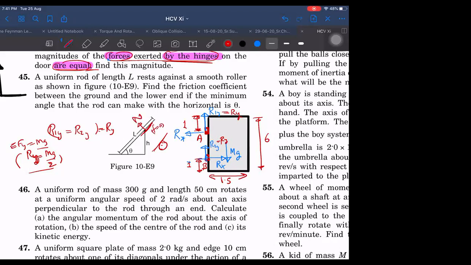So what force is acting only on it? Only the normal reaction. And here sliding N2, and here mu into N2 and here mg. Then we can get the answer from here.